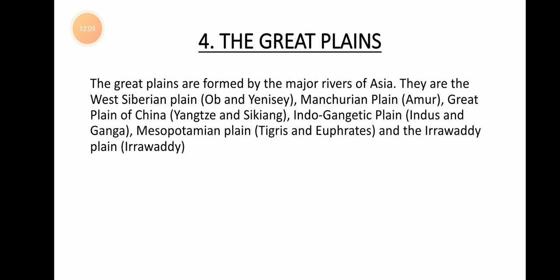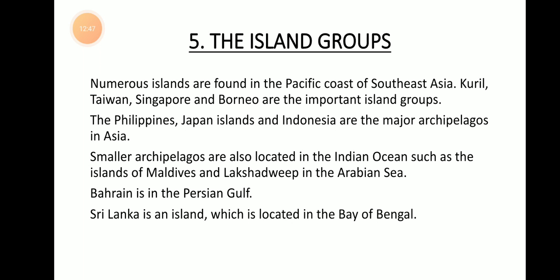They are West Siberian Plain, located near the Ob and Yenisei River. Then Manchurian Plain, which is located near Amur. And Great Plain of China, which is located near Yangtze and Sikiang River. And Indo-Gangetic Plain, which is located between Indus and Ganges River. And Mesopotamian Plain, which is located between Tigris and Euphrates River. And Airavati Plain, which is located near the river Airavati. So these are some of the great plains located in our Asian continent.